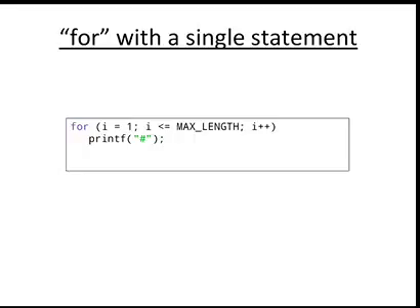Okay, and the second section is the test condition section. After completion of this test condition section, we have to write a semicolon. The second semicolon indicates the end of the test condition section, and after that the third one is the increment or decrement section. It's also called the update section.